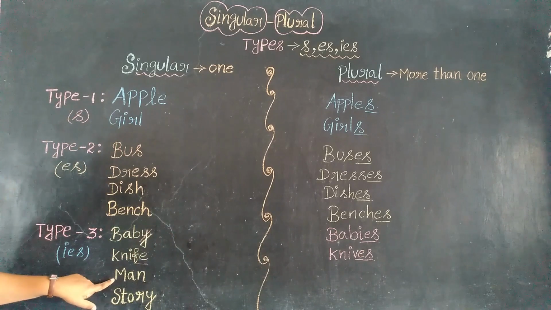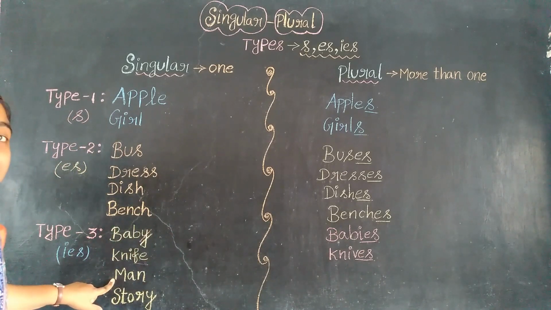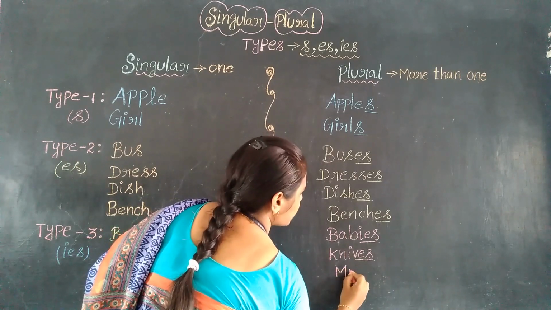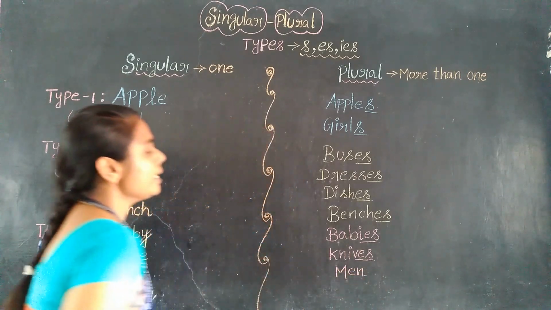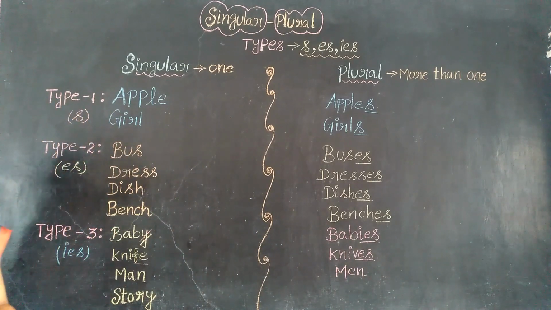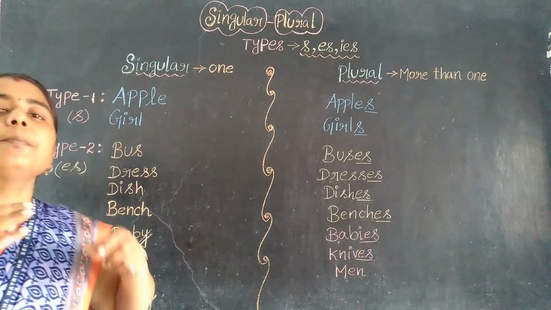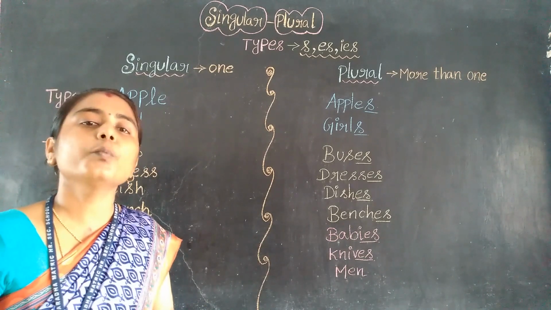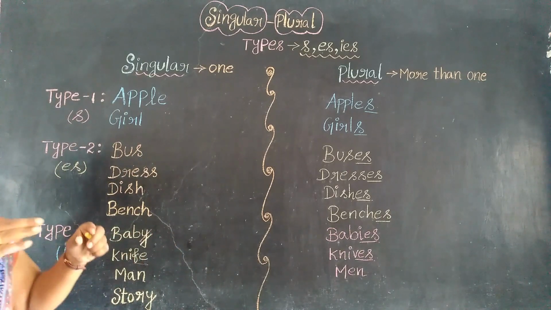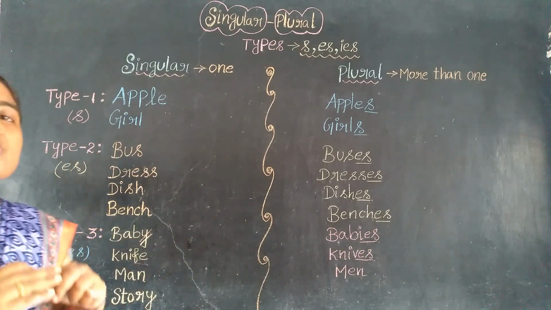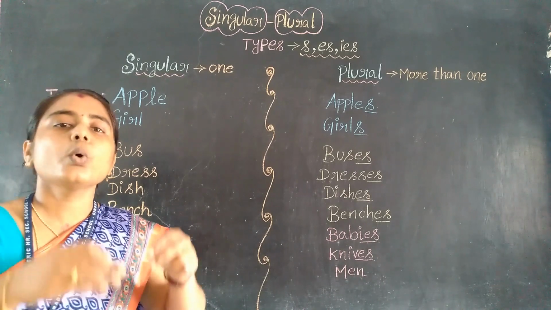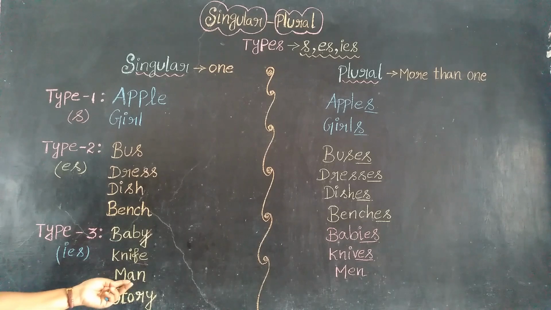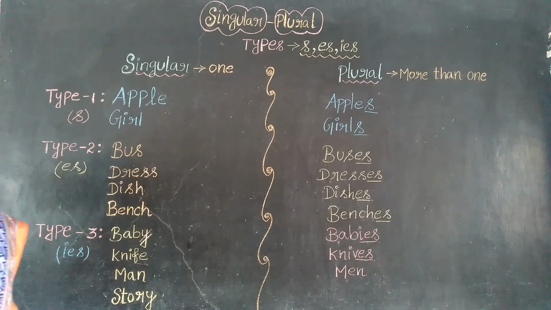See here, man. What is the plural form of man? Men. So, totally the word may vary. So, men is the plural form of man. Similarly, woman. What is the plural form of woman? Women. So, women is the plural form of woman, right? Some of you think that both are the same. That is totally wrong. The plural form of woman is women, and the plural form of man is men, right?